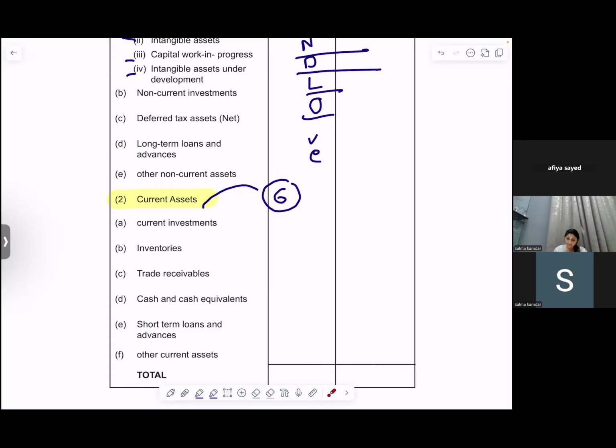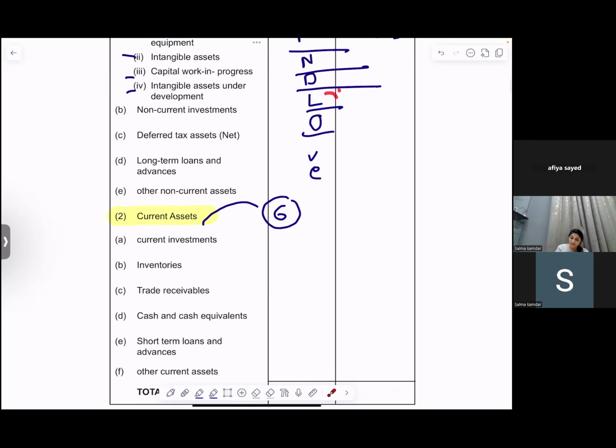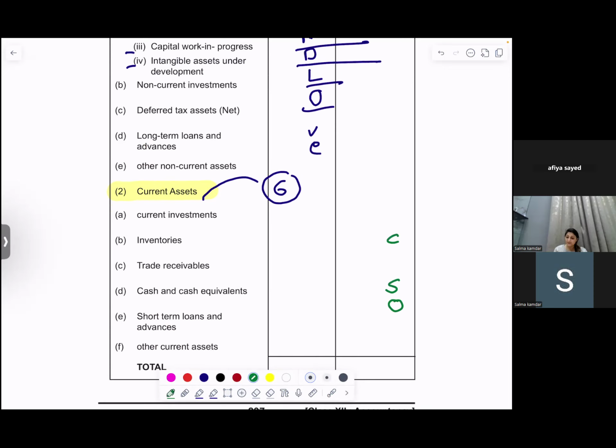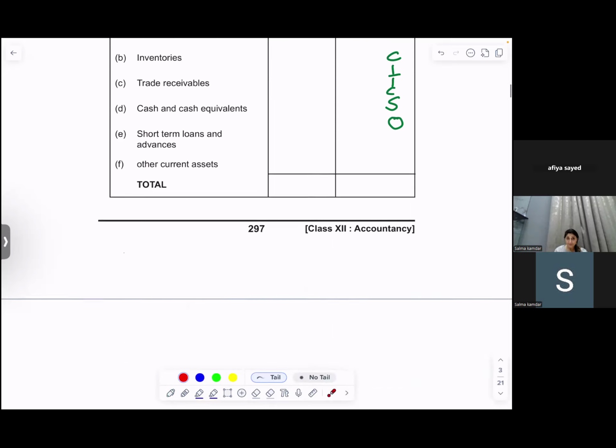Instead of long-term loans and advances, it becomes short-term loans and advances, and other non-current assets becomes other current assets, and it would be SITC. So: current investments, inventories, trade receivables, cash and cash equivalents, short-term loans and advances, and other current assets.